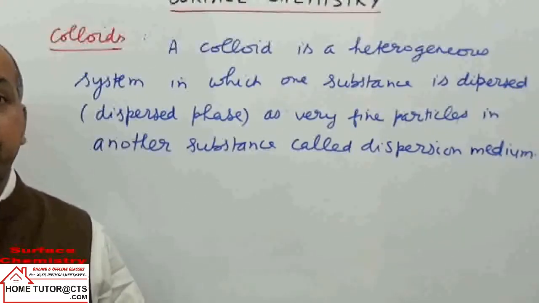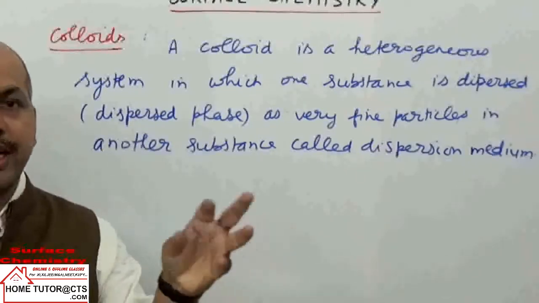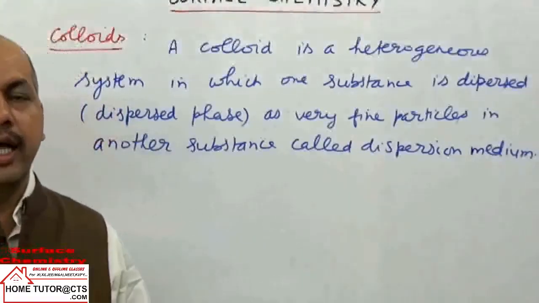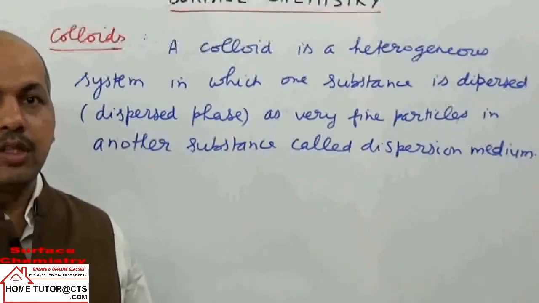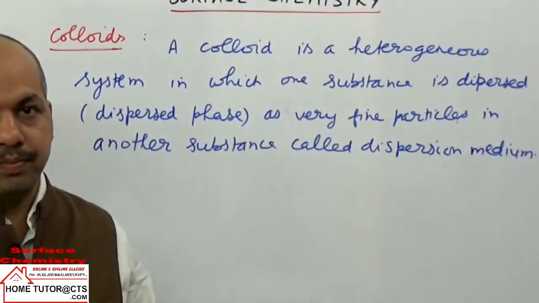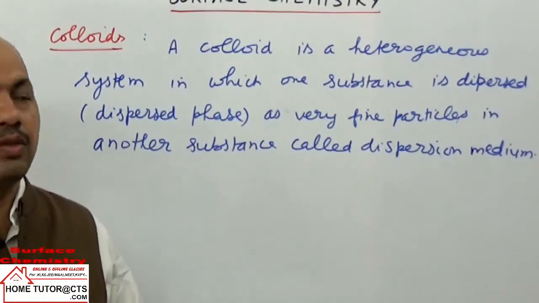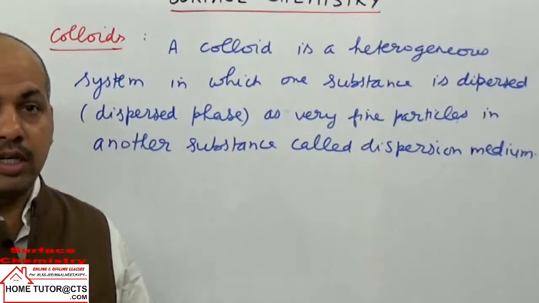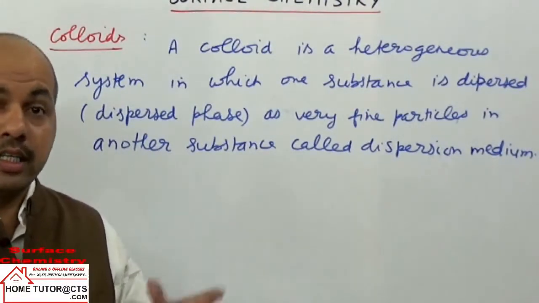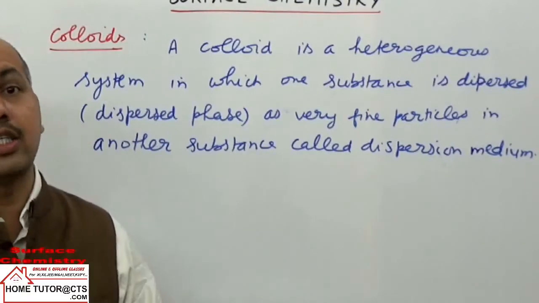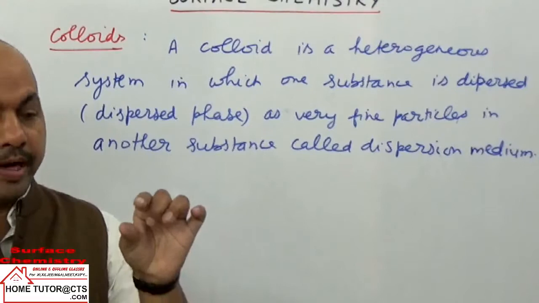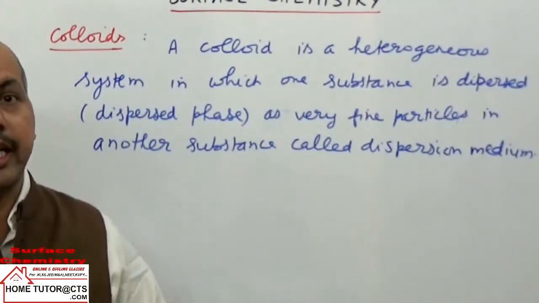And then we can have one kind of suspension. If we put sand in water and mix thoroughly, shake it well, and then allow it to stand for some time, the sand particles will slowly settle down at the bottom. That is the settling property. That mixture of sand in water is called a suspension. In a suspension, the particles are even visible with the naked eye.